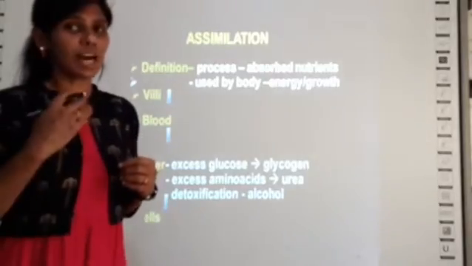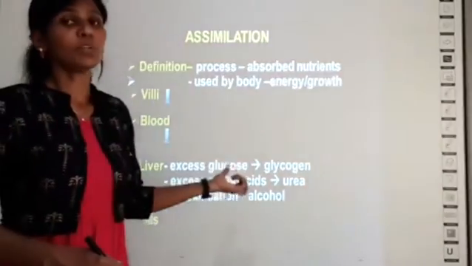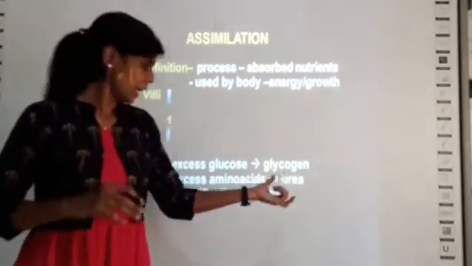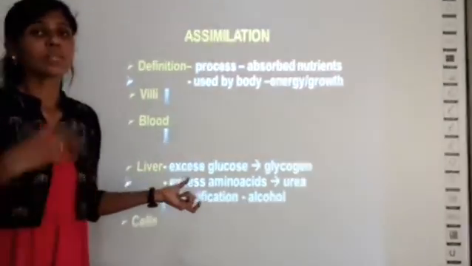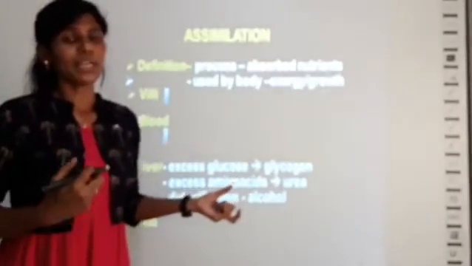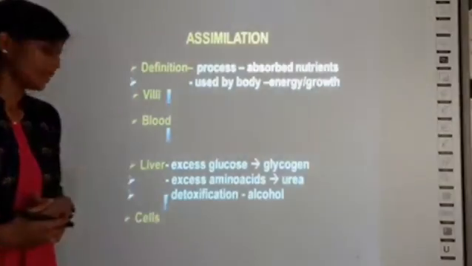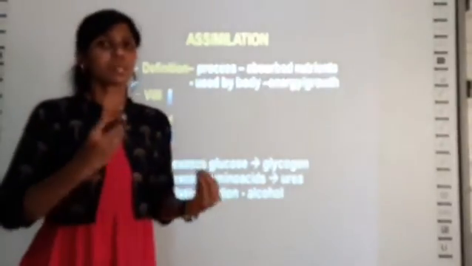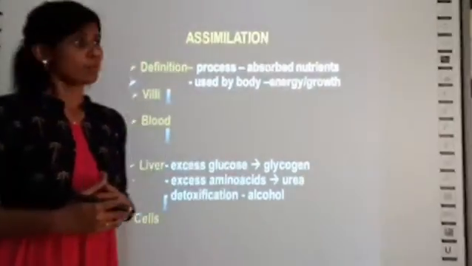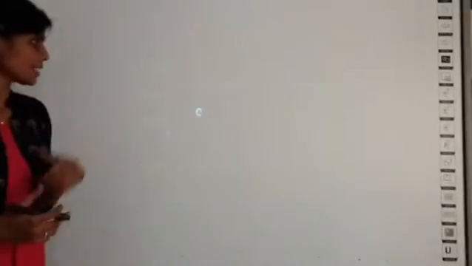If there are excess amino acids in your body, they would be converted into urea, and if there are toxic materials in your body, they would be detoxified into alcohol. Then every nutrient is absorbed by the cells of your body. This is the process of assimilation.